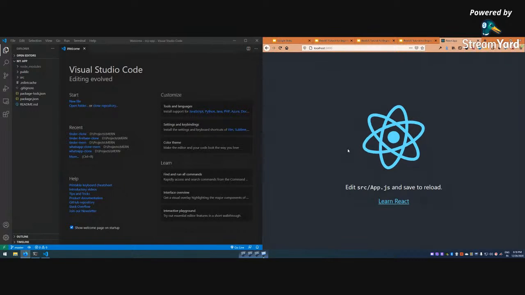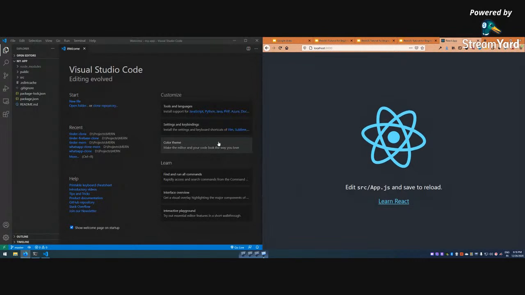See, a lot of time there will be some issue that node is not there, and I have seen a lot of issues in Windows, but generally you won't get any issue. If you have node installed on your system, node and npm, you won't have any issue. So this is React. Now what we are going to do,